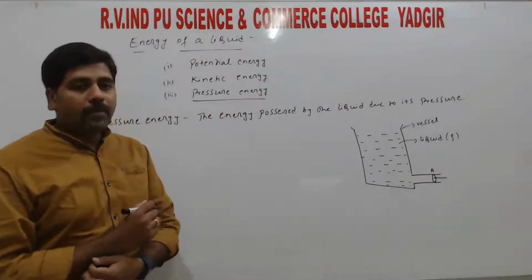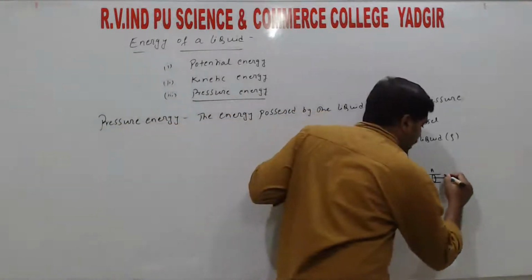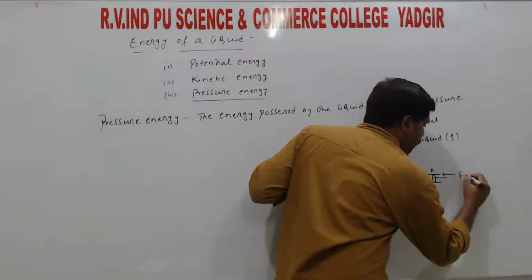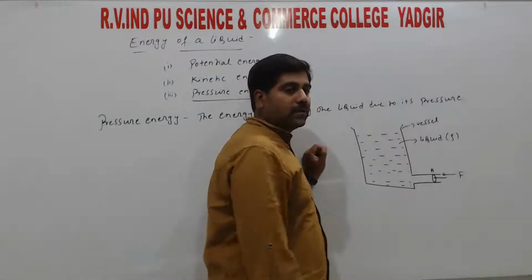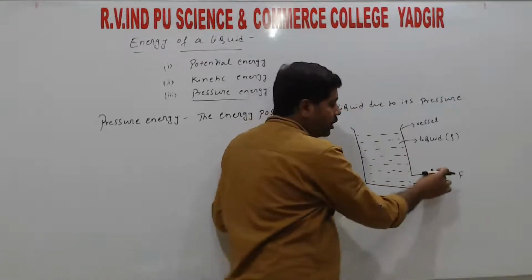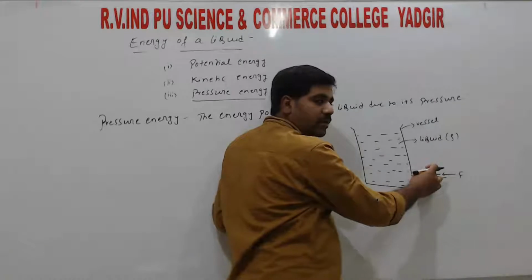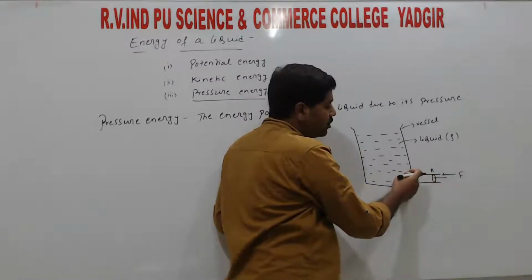So now apply force onto the piston. That means we are pushing that piston from right side to left side. We apply force, and the area of cross section is A. So hence the pressure is developed and it acts onto the liquid.